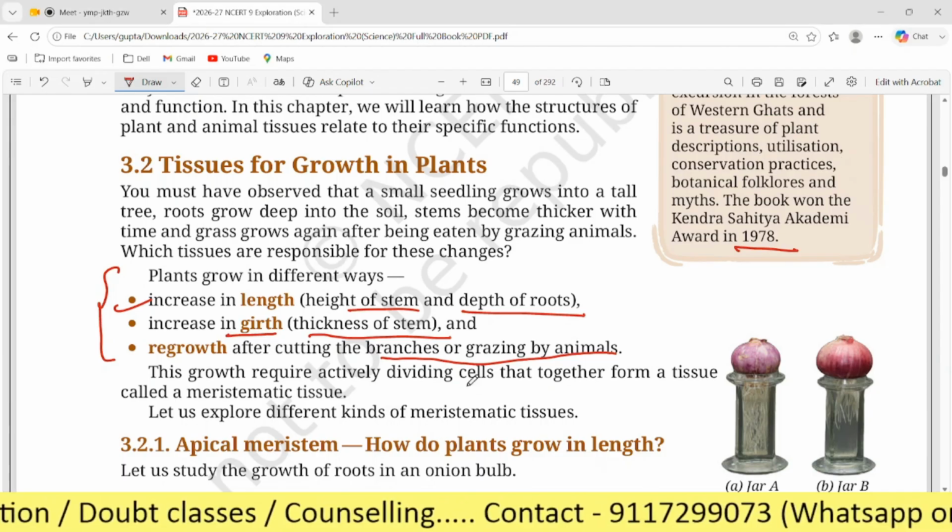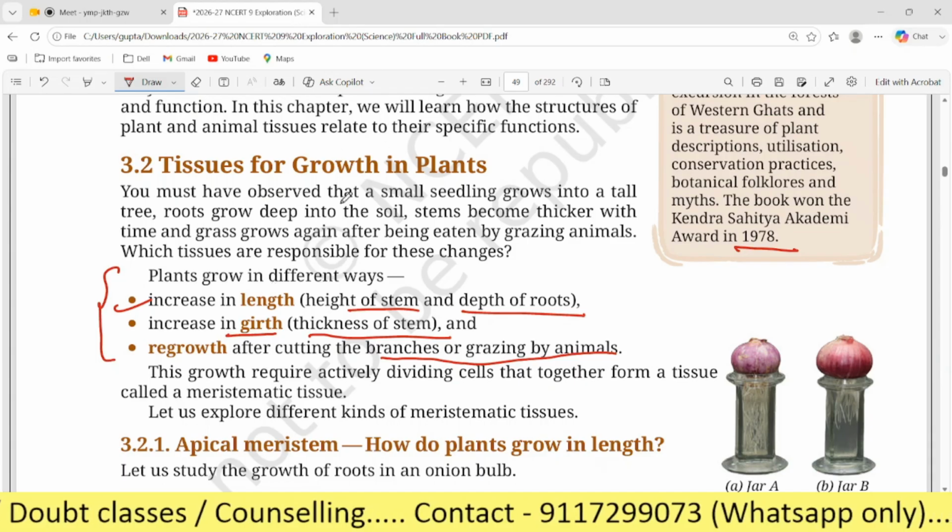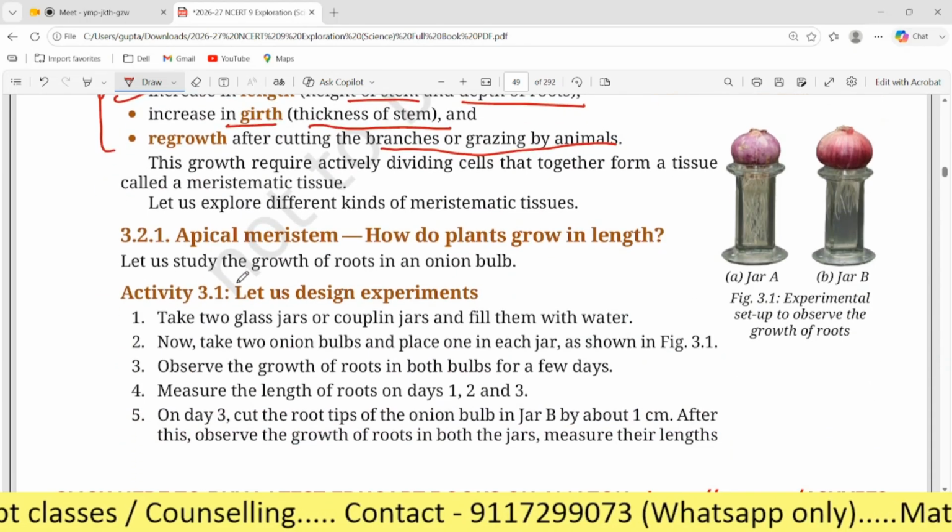Yes, dear. So, is there any doubt till here? No. So until now, there's no doubt.